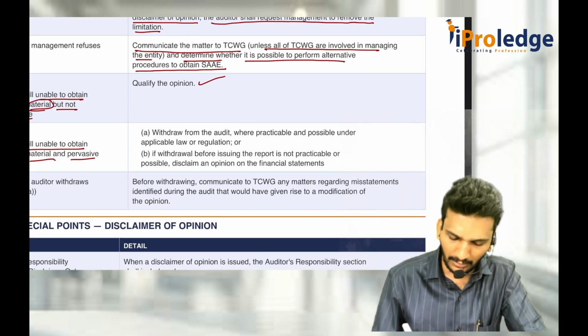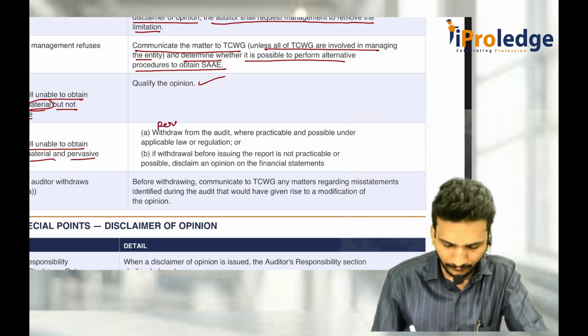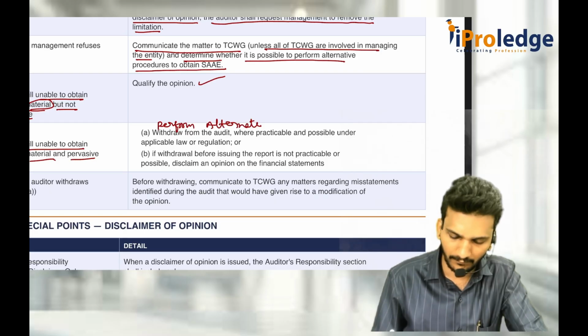Actually, there should be one more thing. Perform alternate audit procedures.